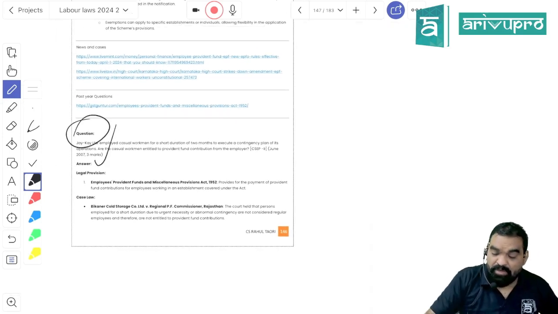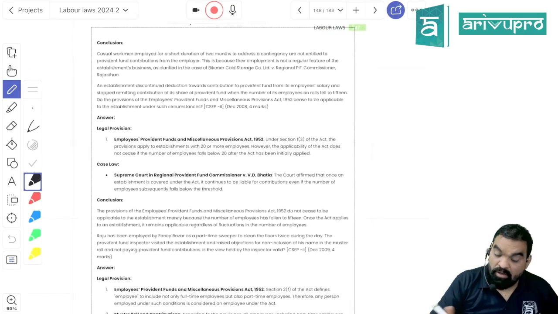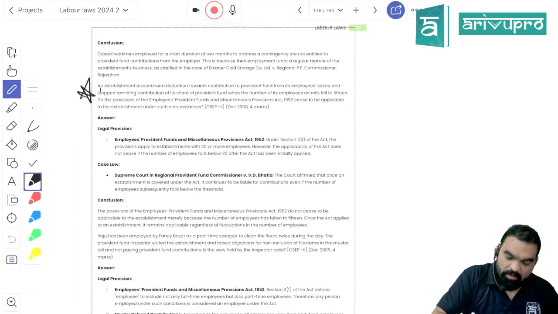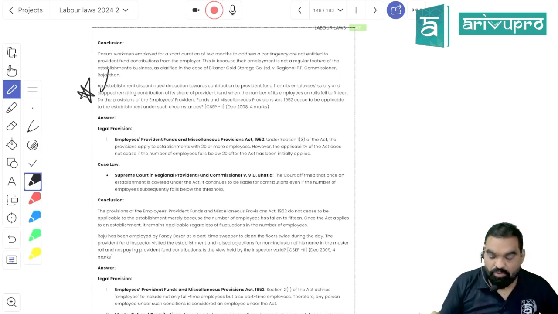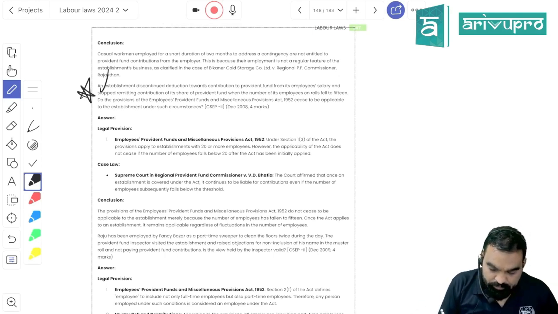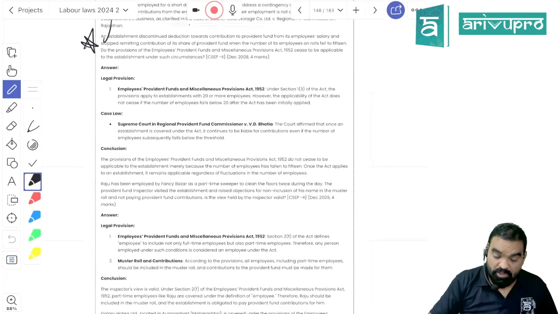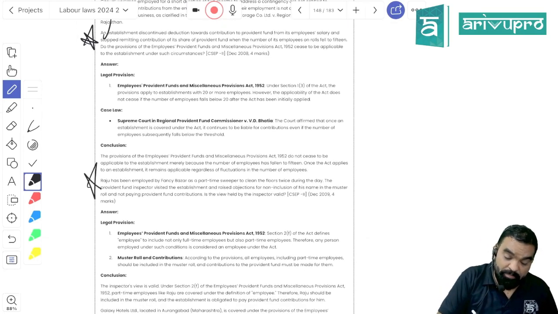An employee who has been appointed for just a short period of 2 months to meet a bulk order requirement would not come under the definition of employee, and you need not make contribution of EPF for him. If the number of employees falls below 15 and they are not willing to continue the contribution: once applicable, forever.